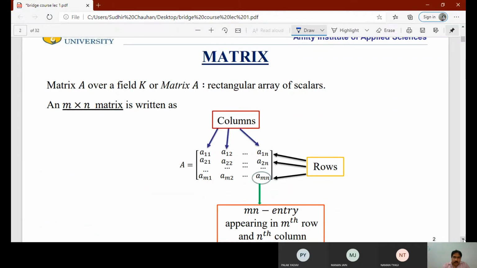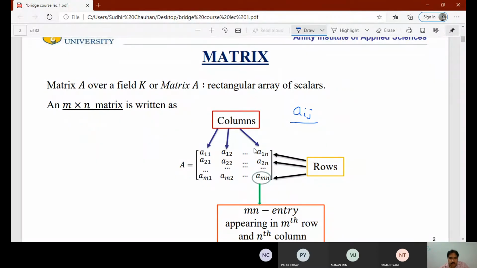So here we have matrix. What is matrix? A matrix over a field is a rectangular array of scalars. It can be written as an M by N matrix in rectangular form, where elements are written as Aij. The subscripts are I and J, where I is 1, 2, 3 and J is also 1, 2, 3.